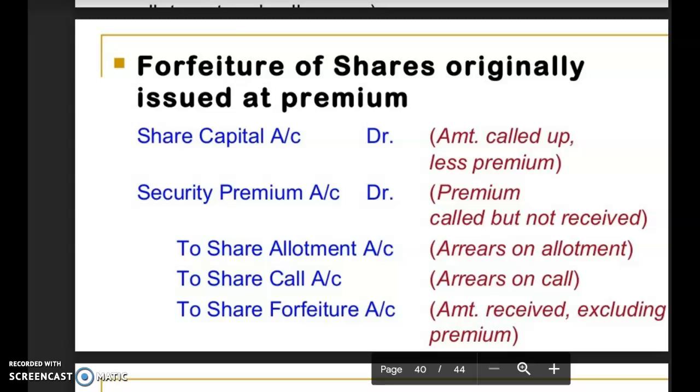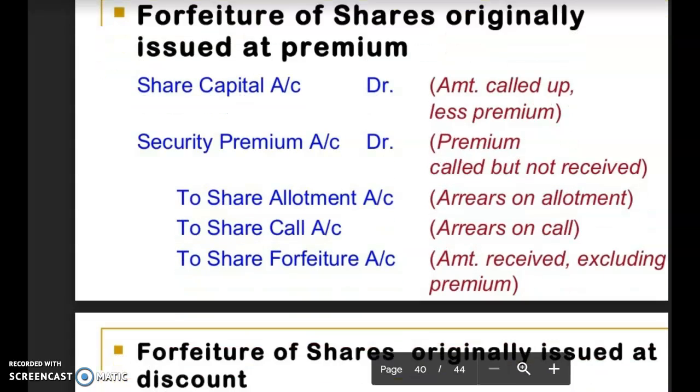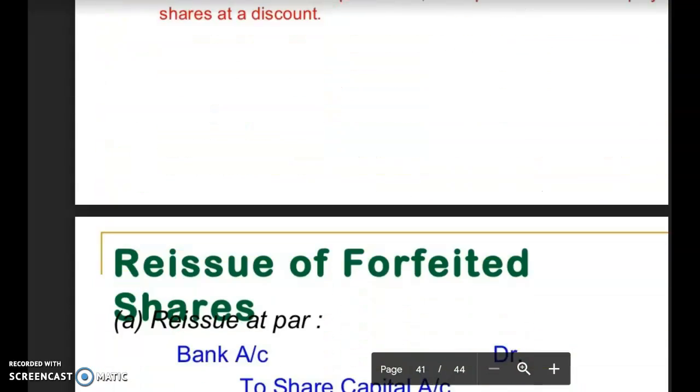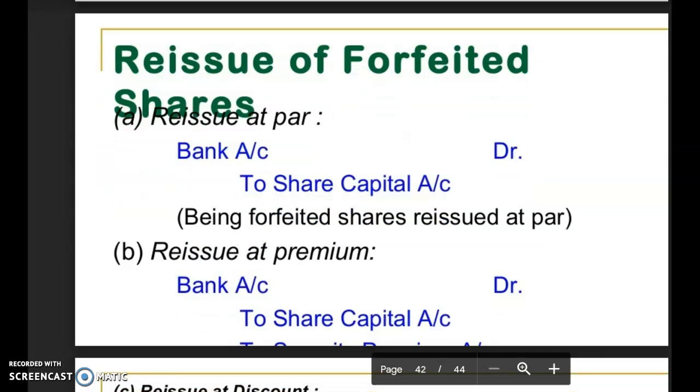Now the company can reissue these shares. The company is free to reissue these shares depending upon its requirement or decision. When these shares are reissued in the market, very simply, bank account is debited to share capital account. If the reissue is made at premium, then automatically the securities premium account will be credited in this entry. This way, the forfeiture of shares will be done and the reissue will be done.